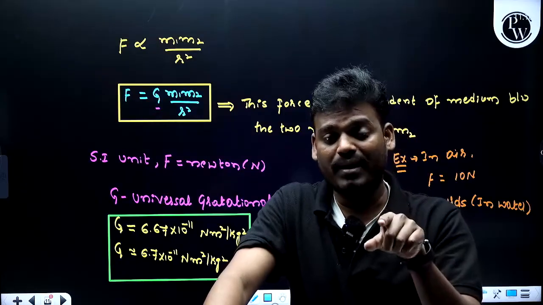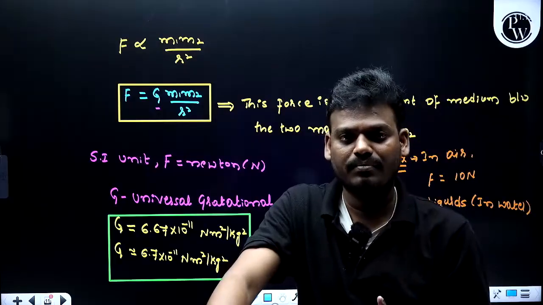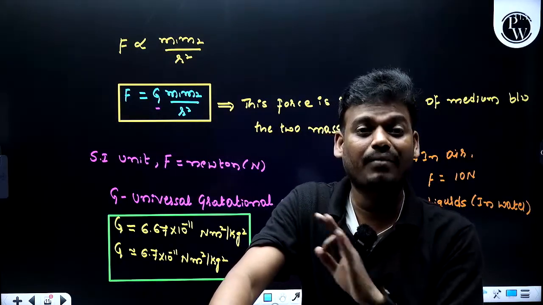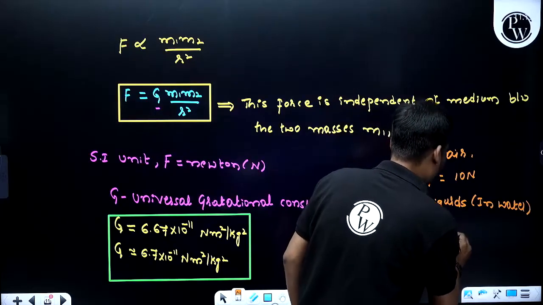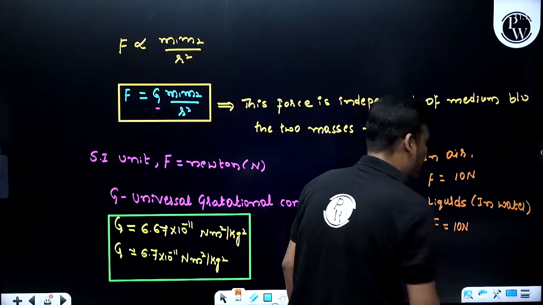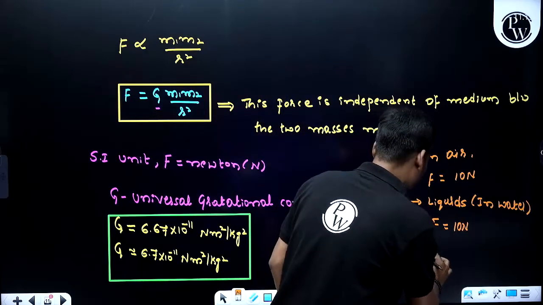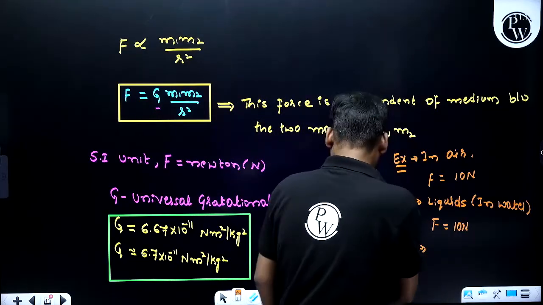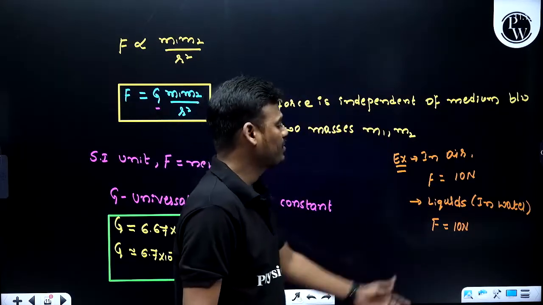Your question will be, sir, will the force be the same or different? The answer is, it will remain the same. Still the force between these two is 10 Newton only. Two mediums are enough: one is air and another is a liquid.